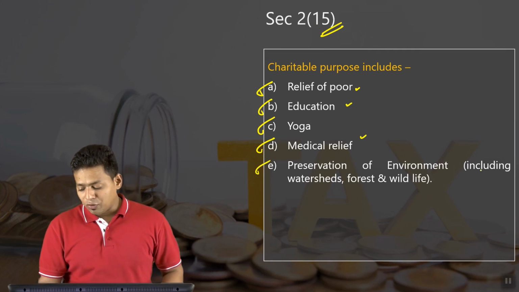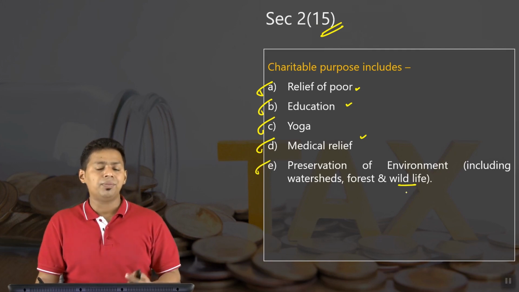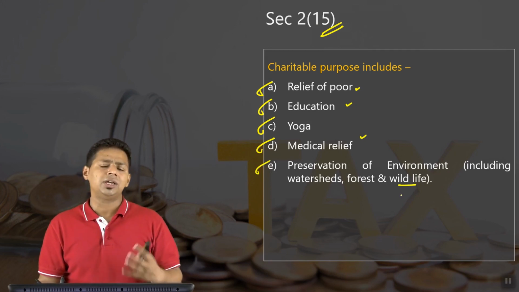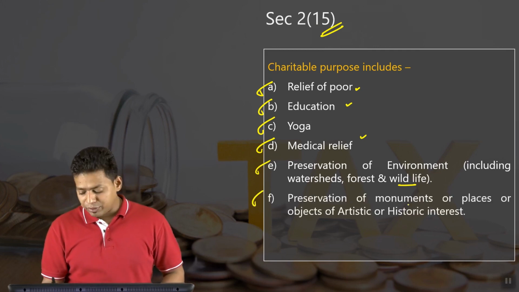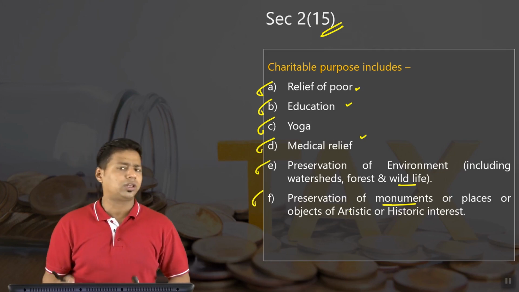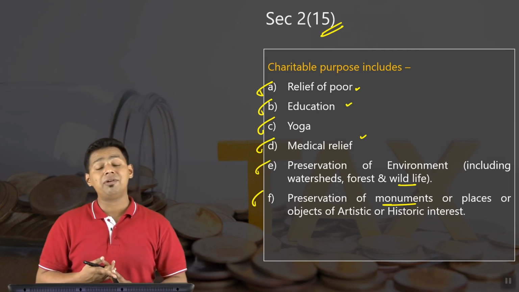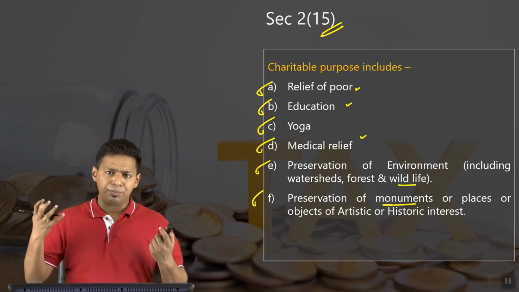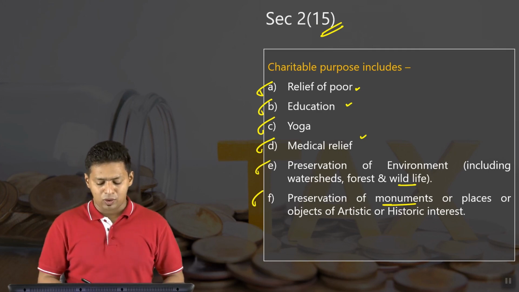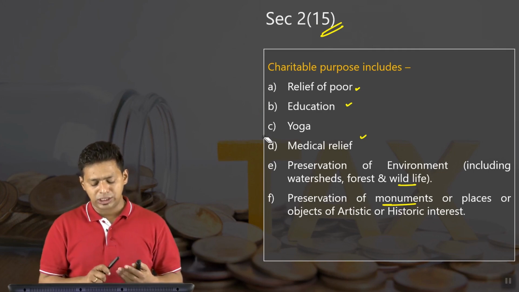Now, preservation of environment including watershed, forest and wildlife. There are various organizations who are saving the wildlife, they are saving the monuments. So they also wanted to have exemption under this section, so we have provided them the relevant exemption. Preservation of monuments or places or objects of artistic or historical interest. So Taj Mahal, you know, Qutub Minar, you know. In Karnataka, we have Hampi. In Maharashtra, we have a lot of forts created by Shivaji Maharaj. So preserving monuments is also one of the charitable objects. I don't find any difficulty in reading clause A, clause B, clause C, clause D, clause E and clause F.